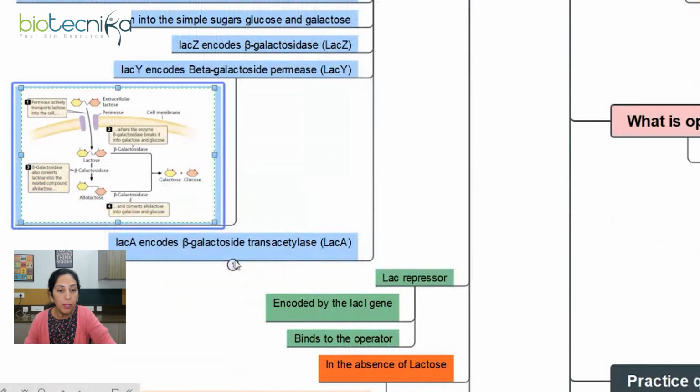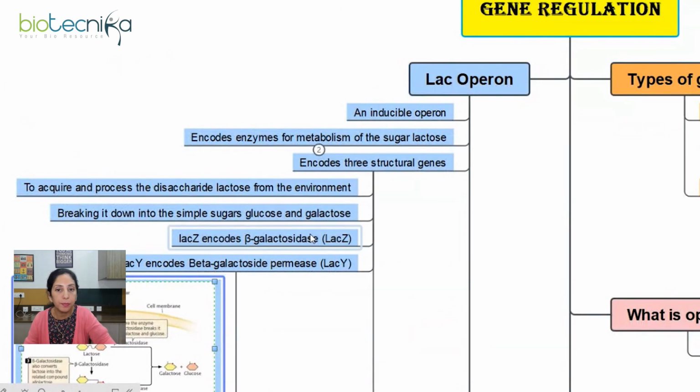Now, moving further, let's talk about LAC-A, right? LAC-A encodes beta-galactoside transacetylase. Now, this enzyme, beta-galactoside transacetylase, is of no biological significance to the Lac Operon. As such, it is not involved directly in the processing of lactose.